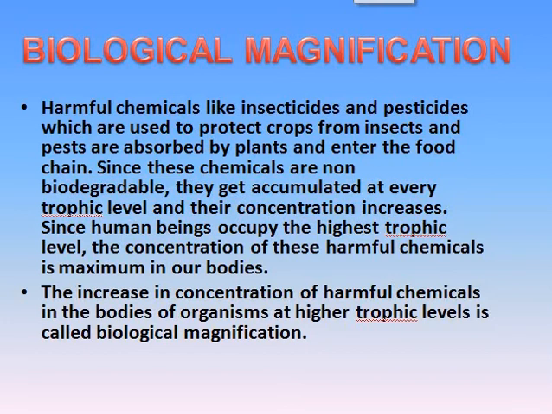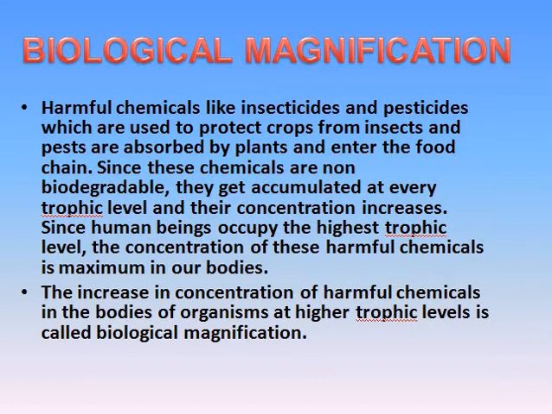And the very bad point is that we are the last ones in the food chain, so we collect all these chemicals inside our body and store them, and finally we are the storehouses of these chemicals. This progression, or magnification, of the chemicals from the first step to the last step is known as biological magnification.